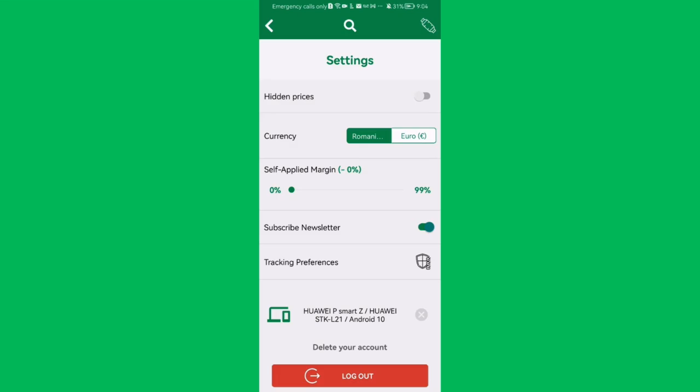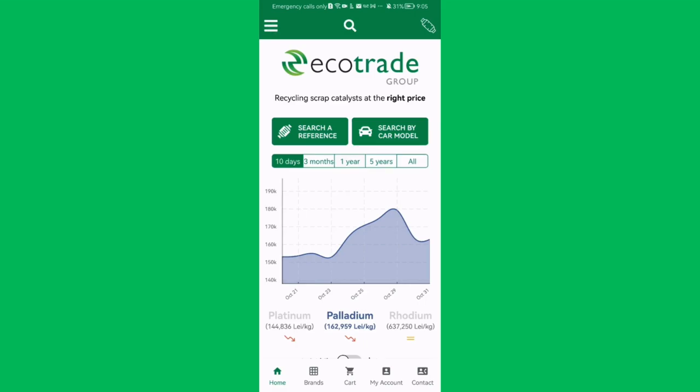And now you can see the currency here, and you can either have the Romanian leu or the euro in this case. That's because the version of the application that I have downloaded was the Romanian version. That's why I have the Romanian leu option or the euro. And you can just set one here, and after that you can just leave and the change that you have made there will be saved.